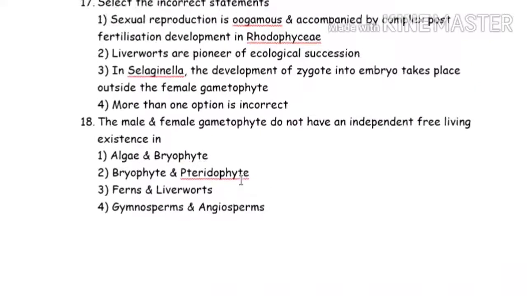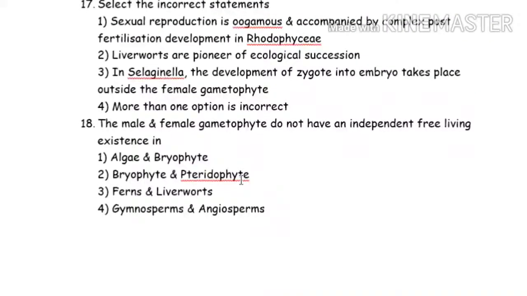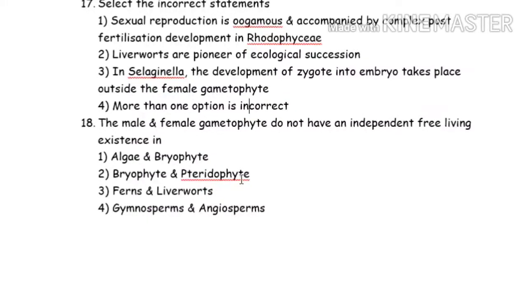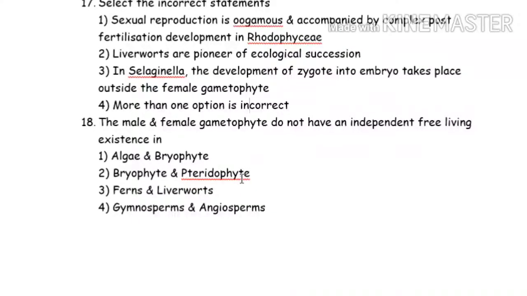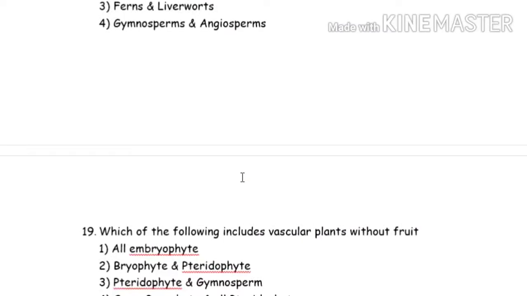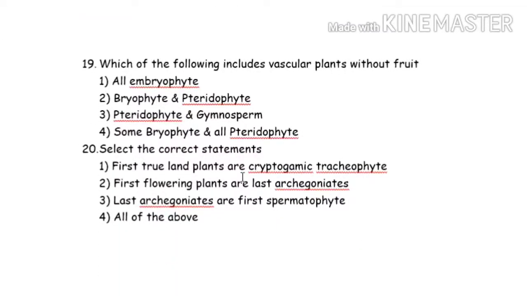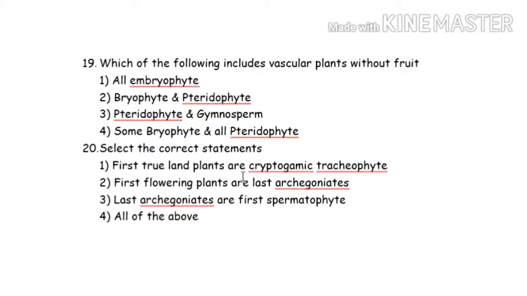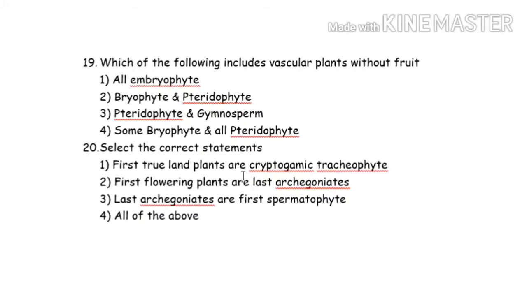Next question. Male and female gametophyte do not have independent free living existence in. Hint is this, you have to select heterosporous only. Next, which of the following include vascular plant without fruit? Vascular plant without fruit. They should be vascular also. So you have to think from that area.